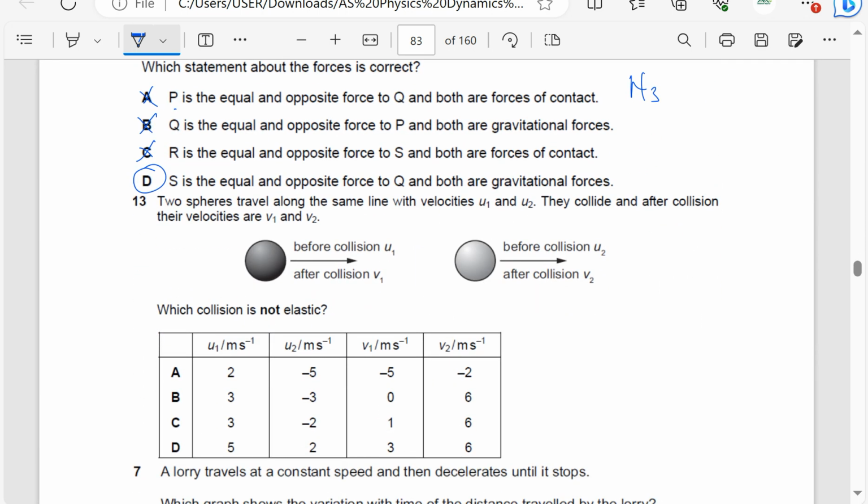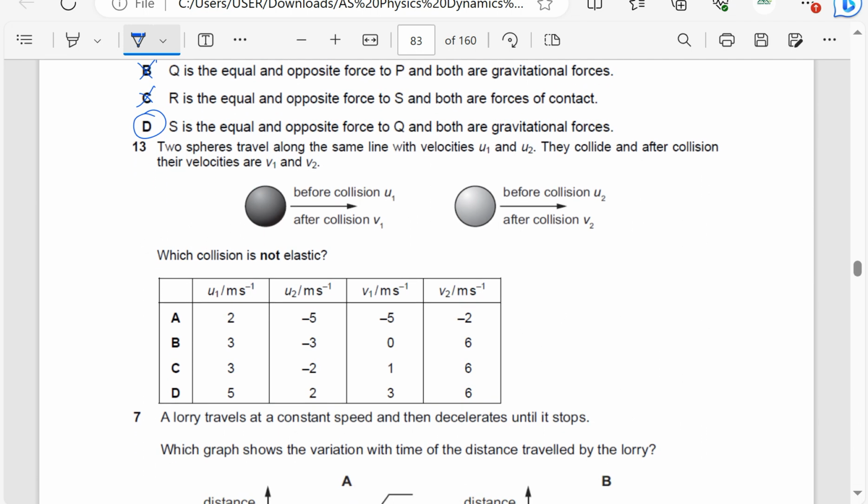Two spheres travel along the same line with the velocities u1 and u2. They collide, and after collision, their velocities are v1 and v2. Which collision is not elastic? Remember, for elastic collision, the relative speed of approach is u1 minus u2, because u1 is in the same direction as u2.